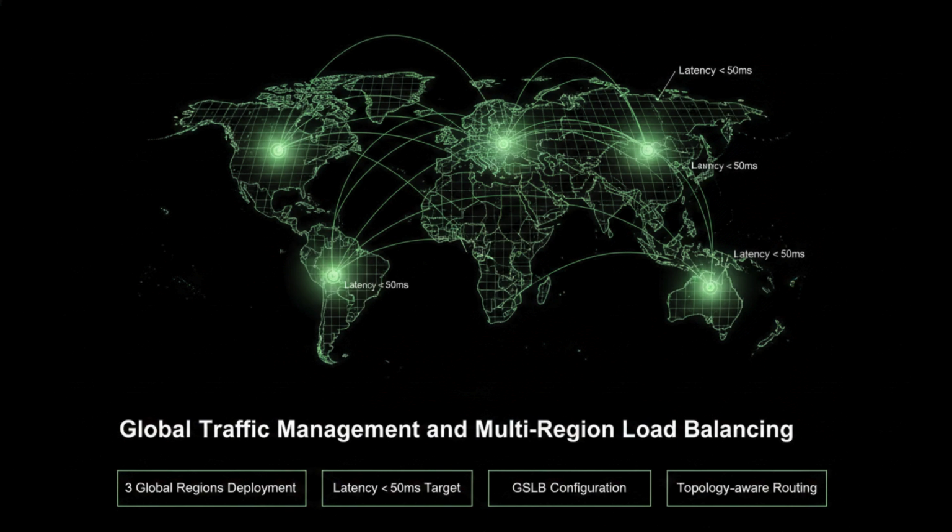We will discuss the challenges of data consistency and state synchronization when traffic is shifted between regions during a local outage or a massive surge. This active-active setup is the gold standard for high availability, but it requires rigorous testing of the cross-region network backbone. We will also look at how to use topology-aware routing within Kubernetes to keep traffic within the same zone as much as possible to reduce egress costs.